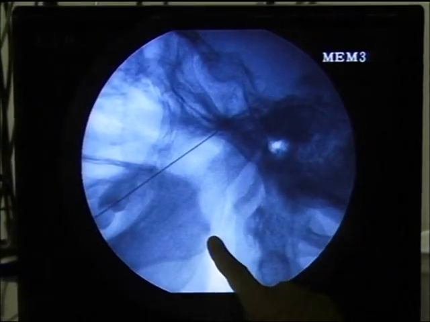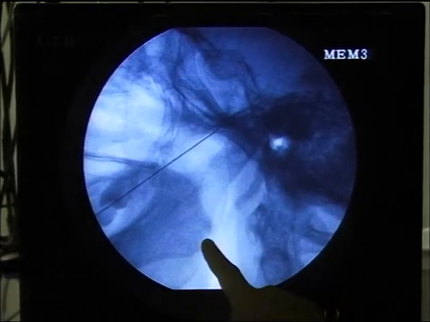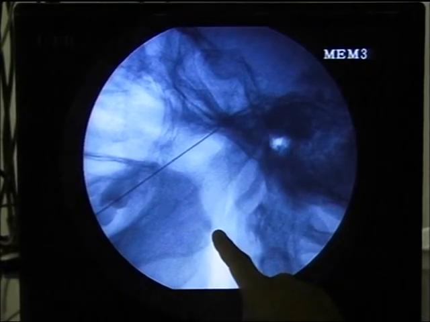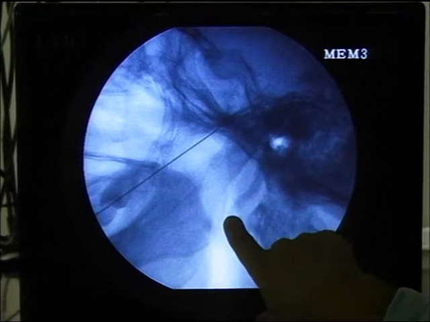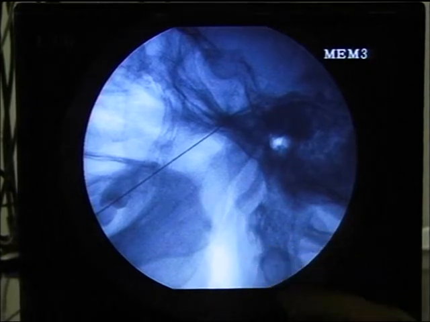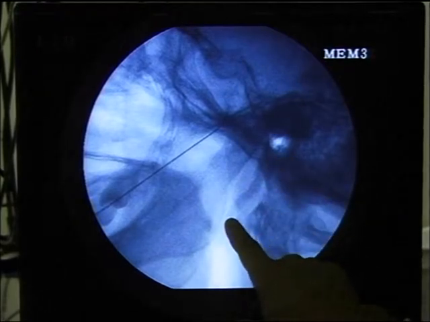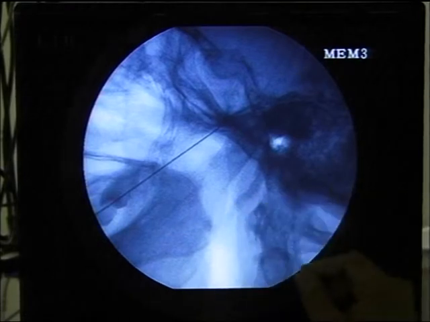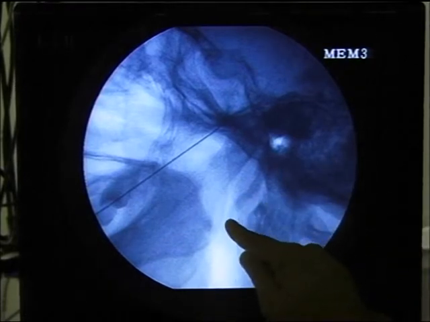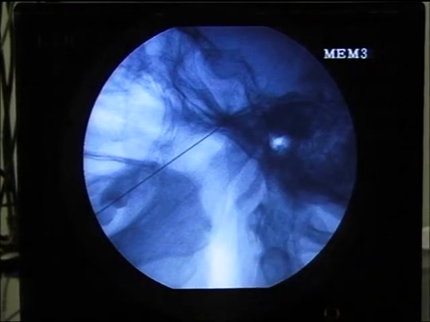Can you see this long styloid process coming up to the angle of the jaw? You can see the angle of the mandible, right here. So you just have to go and touch this and go just behind this. Remember, there's a vagus and the 11th nerve also coming along with that. The 9th and 11th go together. So you have to go just behind this and go another 0.3 or 0.5 centimeter inside, and then you do your RF. RF is a good thing to do. Chemical may spill onto vagus and other things. RF will be good to do here.